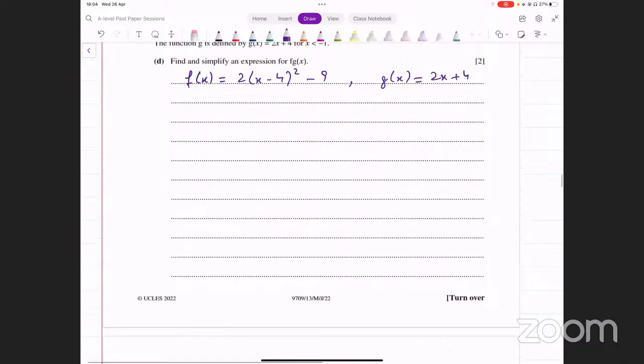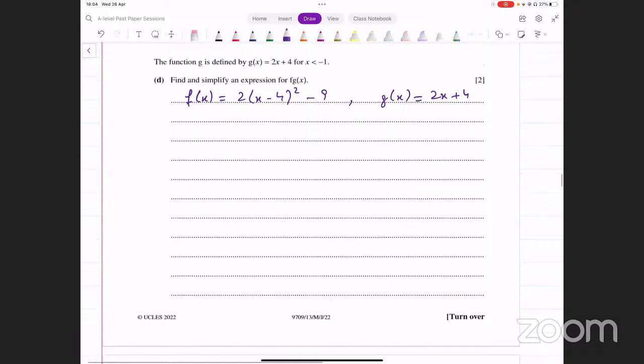Okay, आपको evaluate क्या करना है, fg of x, so you can say f of g of x. So f के अंदर आपने g input करना है, g क्या है, g is 2x plus 4, so it becomes f of 2x plus 4. In the function f, wherever you have x, उसको आपने रिप्लेस कर देना है 2x plus 4 से.